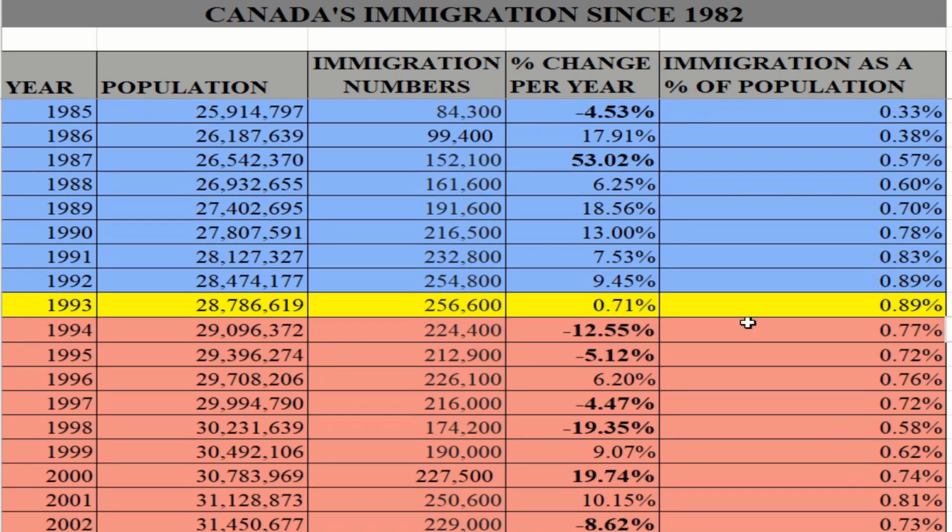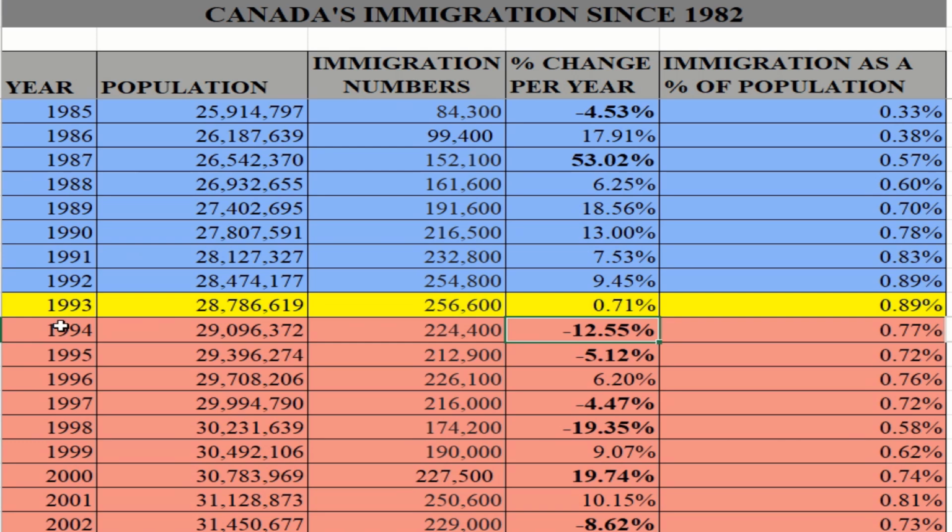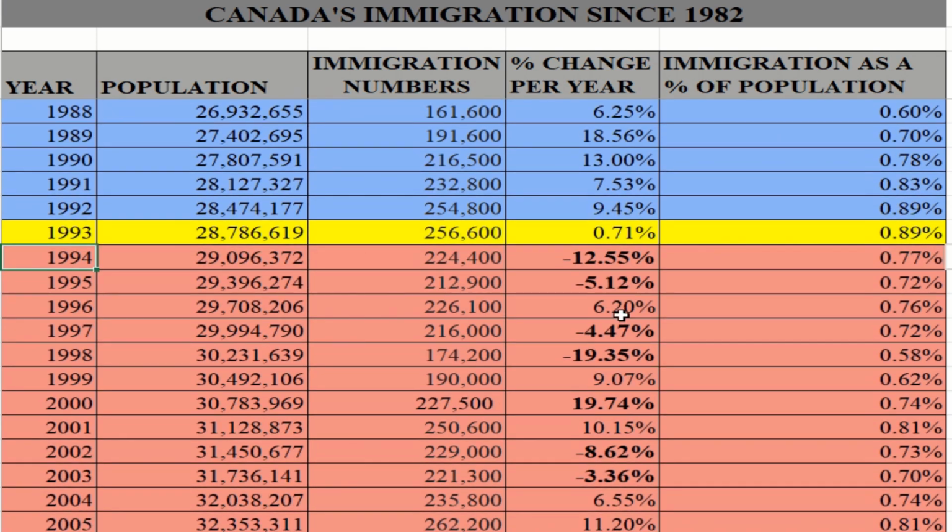If we look at the data, we see that from year to year, there are the odd years when the immigration numbers went down, but generally speaking, the numbers went up. For example, from 1986 to 1987, immigration increased by 53.02%, from 99,400 to 152,000. So a steady increase. There was a reduction in 1994. Between 1993 and 1994, it dropped by 12%. But generally speaking, the immigration numbers have been positive.